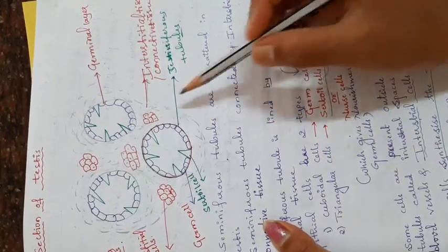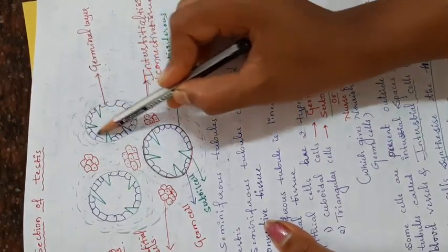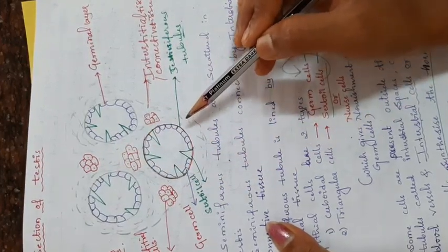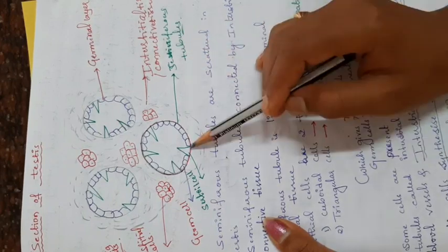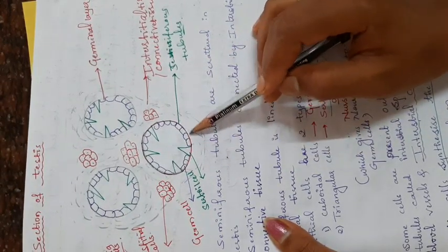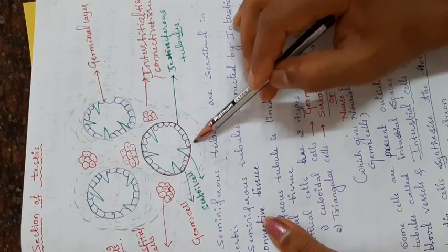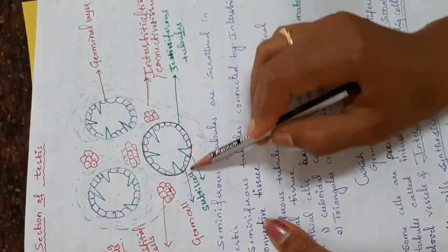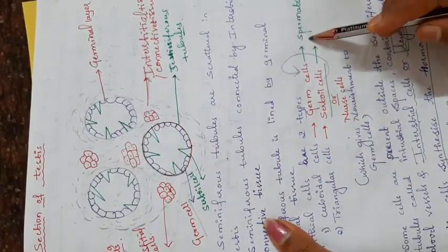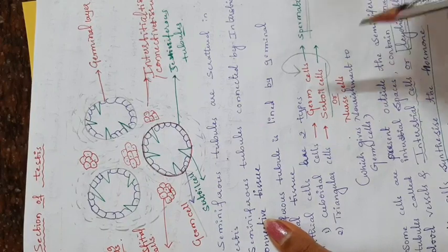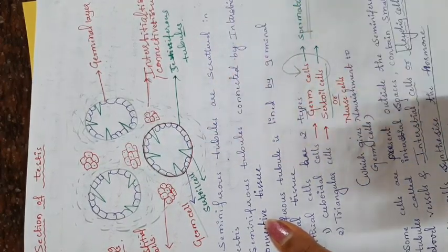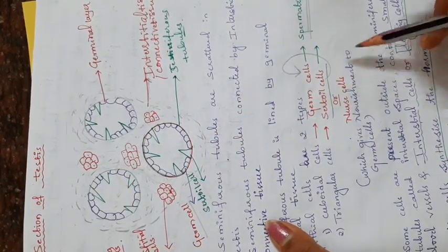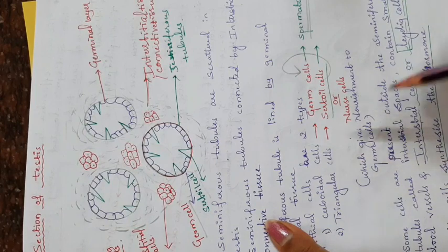Okay. Here you can see circular structures which you are seeing now. Those are the seminiferous tubules. You can see the labeling here. In the seminiferous tubule, two types of cells are present, cuboidal shaped cells and triangular shaped cells. The cuboidal shaped cells are called germ cells, where the spermatogenesis occurs, and triangular or elongated cells are called Sertoli cells or nurse cells, which give nourishment to the germ cells. You can see here.